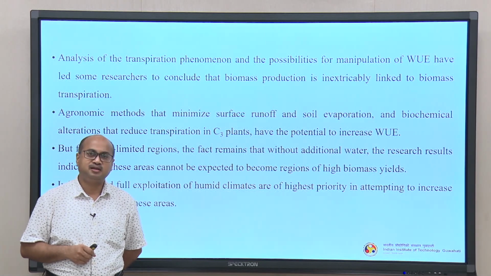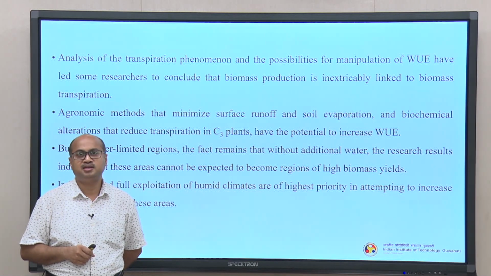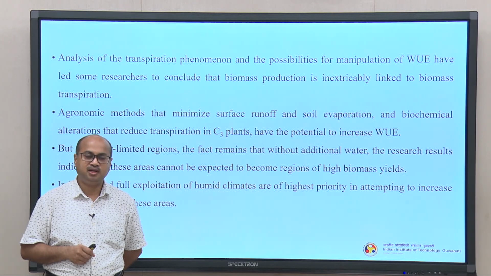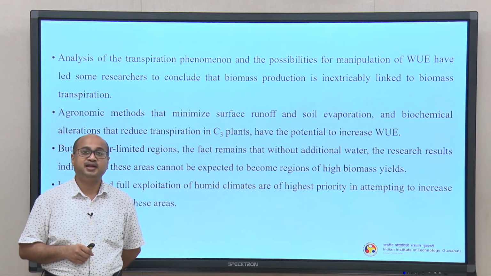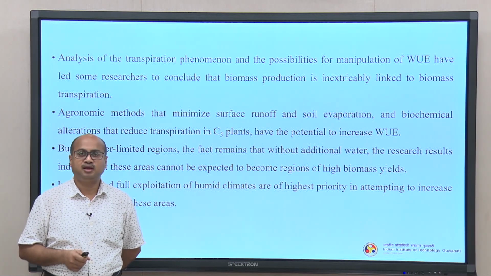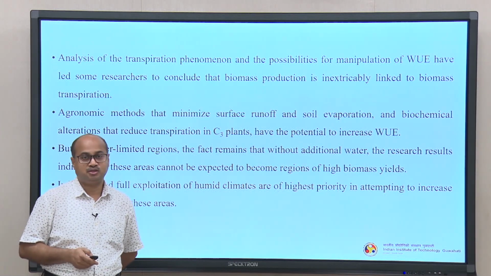So, irrigation has to be done properly, whether it is for biomass production on a large scale, for the dedicated energy crops, or for our usual agricultural purposes also.